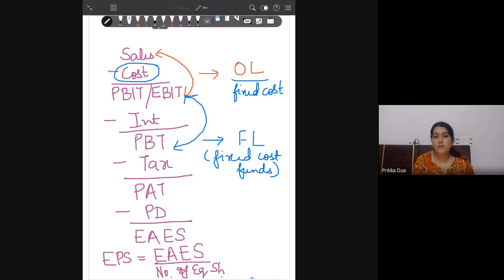So when we are looking for the effect of fixed cost funds, we are seeing how they are helping us increase the profit before tax. That becomes the financial leverage for the firm. And the product of these two leverages will give you the combined leverage for the firm. So this statement should be very clear to everyone. You need to memorize this statement because this will be used in many of the concepts which will follow.